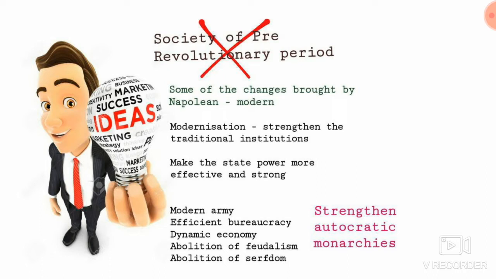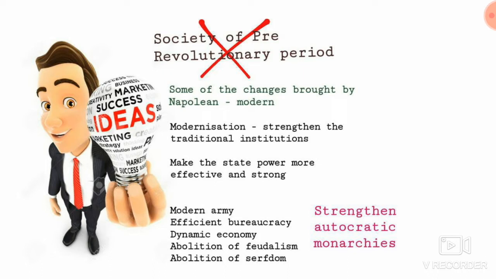They thought that the modern steps introduced by Napoleon would strengthen the monarchical rule. So only they accepted them. Let us check what they accepted from Napoleon's side: modern army, efficient bureaucracy, dynamic economy, abolition of feudalism and serfdom. They accepted these because they thought these things would strengthen the monarchical rule.